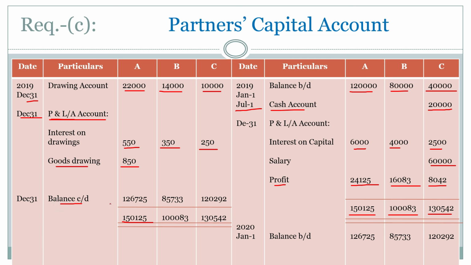Now balance 1,26,725 taka, which will be transferred to credit side, that is 2020 January 1st balance b/d. Okay my dear student, same way B and C.